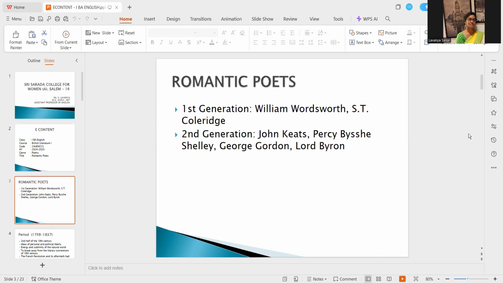Romantic poets, as we know, there were two generations of Romantic poets. The first generation comprised William Wordsworth and S.T. Coleridge, and the second generation comprised poets like John Keats, Percy Bysshe Shelley, and George Gordon, Lord Byron. So this class is going to be an introductory session.